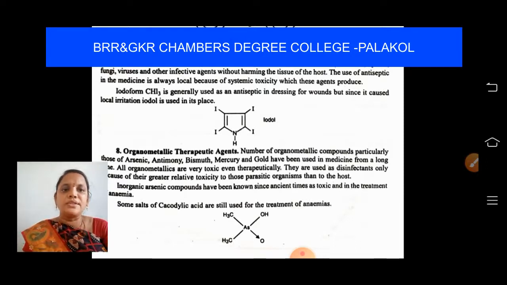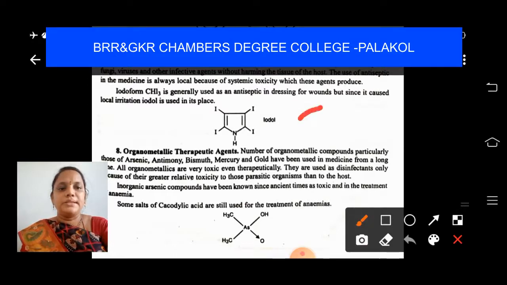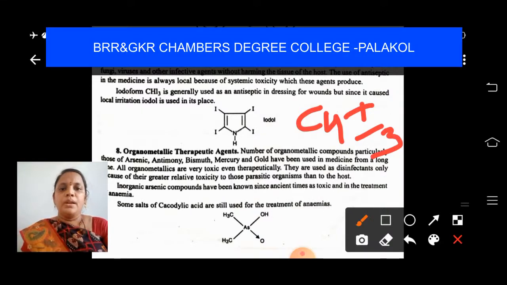We generally use CHI3, iodoform, but it is causing some irritation, so in its place we are using iodol. Iodoform is nothing but CHI3, students. We also have chloroform, bromoform and similar compounds. CHI3 is iodoform, but this iodoform creates some local irritation, so in its place we have taken iodol.